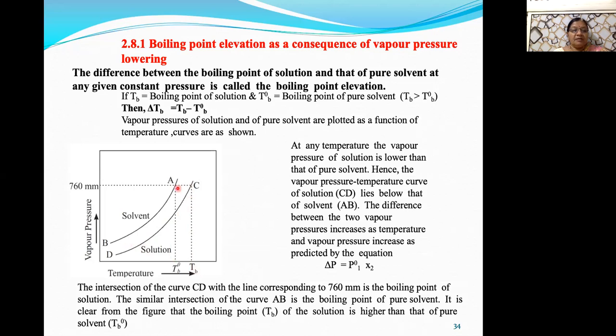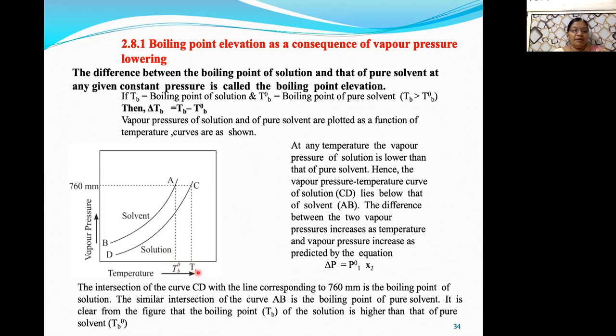Again, second curve, that is the AB curve. It is the vapor pressure temperature curve for the pure solvent. So when the vapor pressure of pure solvent reaches 1 atmosphere, 760 mm, the corresponding temperature will be the boiling point of pure solvent, denoted by T naught B. Now from this graph, it is clear that TB is greater than T naught B. What is the meaning?